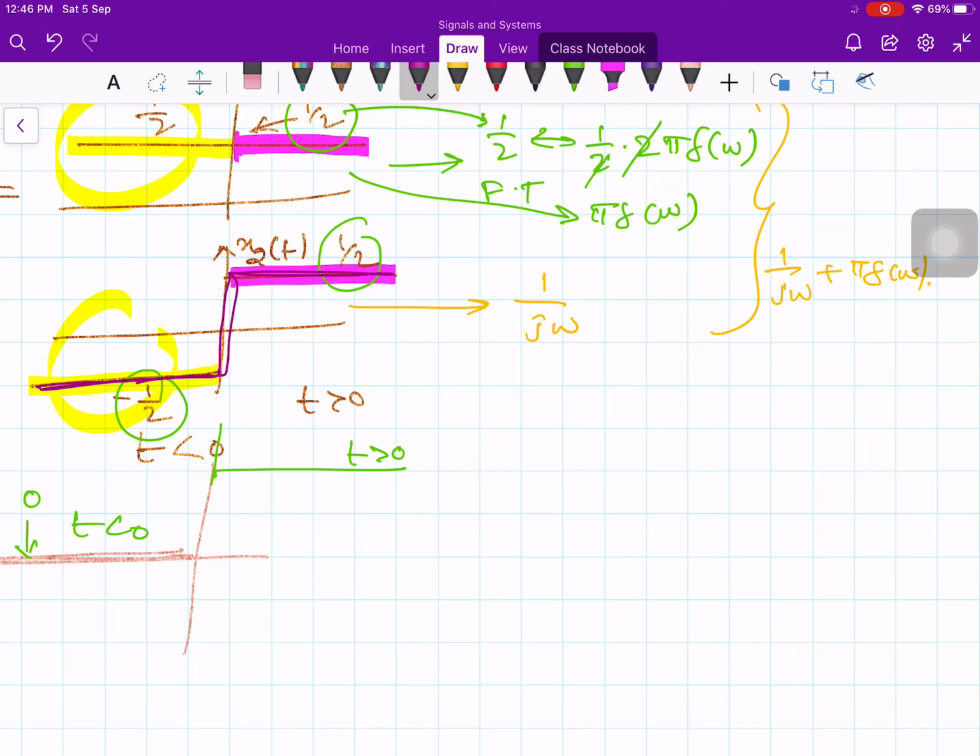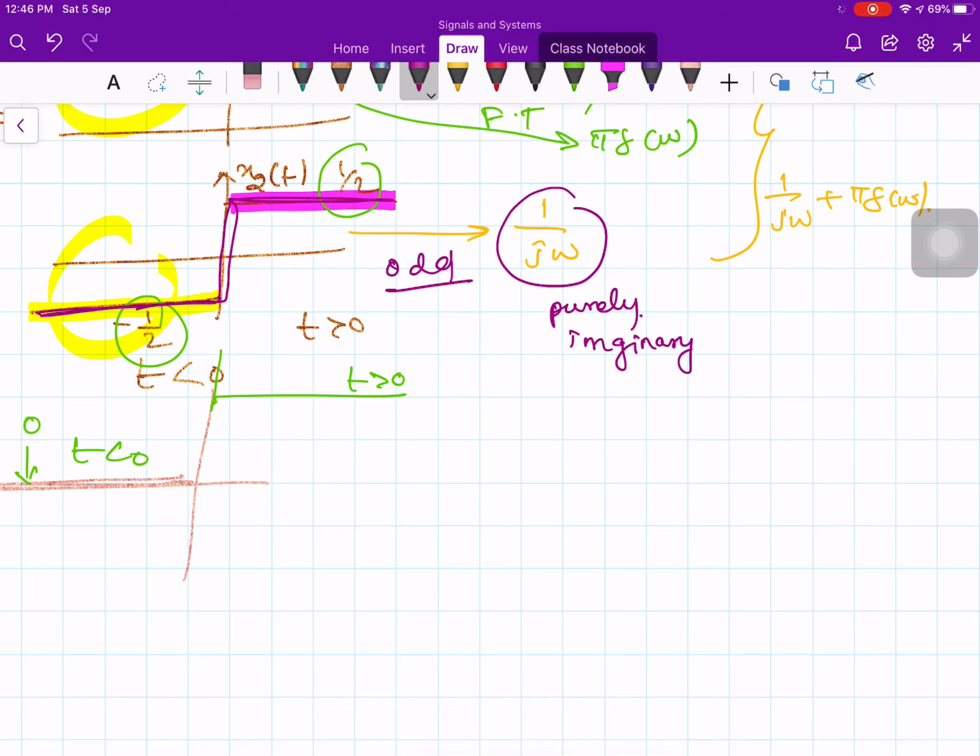An odd function has a Fourier transform that is purely imaginary. Recall this property. Therefore the Fourier transform is purely imaginary, that is 1 over j omega.